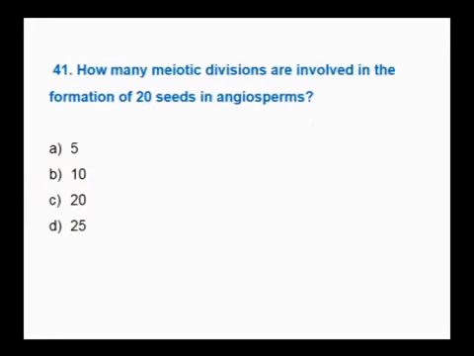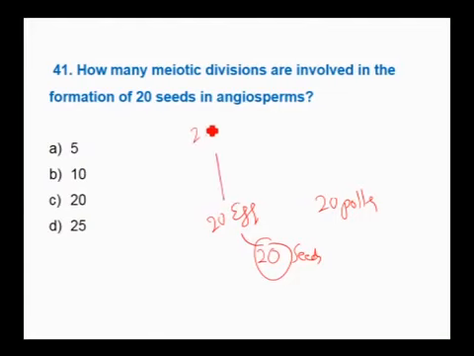Next question. How many meiotic divisions are involved in the formation of 20 seeds in angiosperm? For the formation of 20 seeds, you need 20 egg cells and 20 pollen grains. 20 egg cells or female gametophytes are produced from 20 megaspore mother cells, because each megaspore mother cell will produce only one embryo sac.